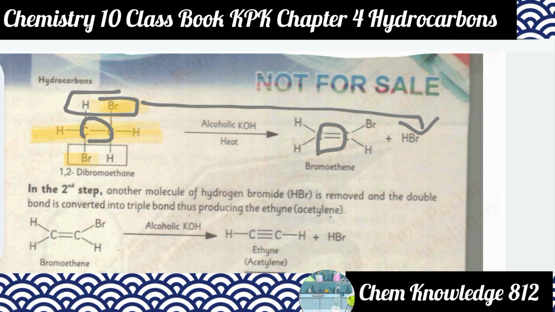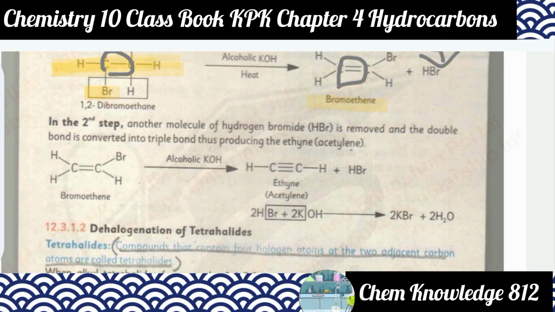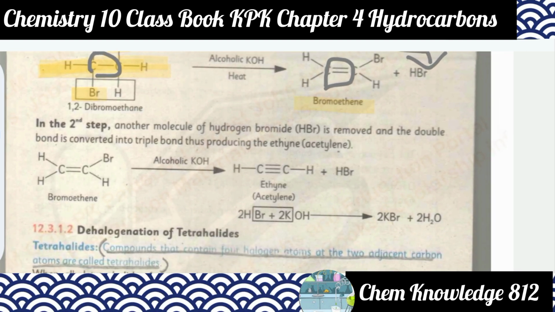saturated hydrocarbons to form bromoethene. So this is the formation of an alkene. In the second step, this bromoethene, which has a double bond, again has HBr removed or eliminated.